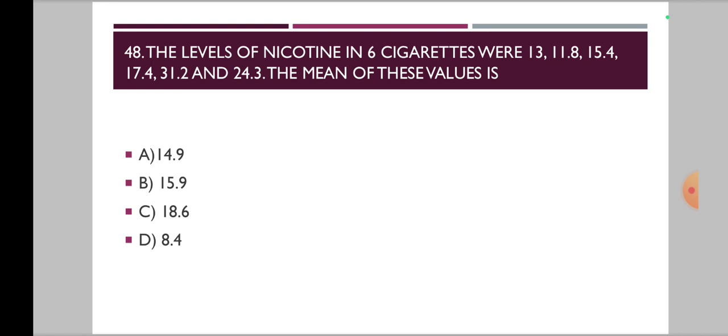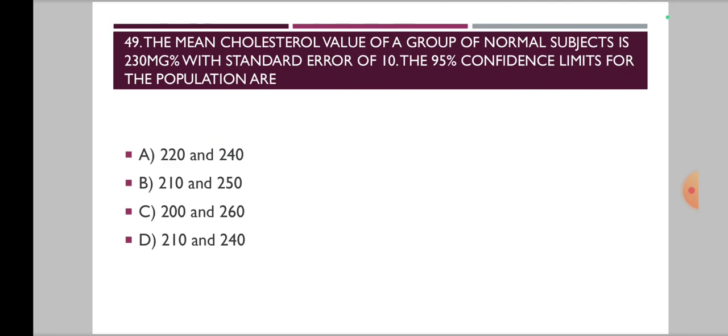Now moving on to the 49th question. The mean cholesterol level of a group of normal subjects is 230 mg/% with standard error of 10. The 95% confidence limits for the population are. Similar to the last question, this is also a problem based question, so you can solve and take time. If you need, you can pause and find the answer.